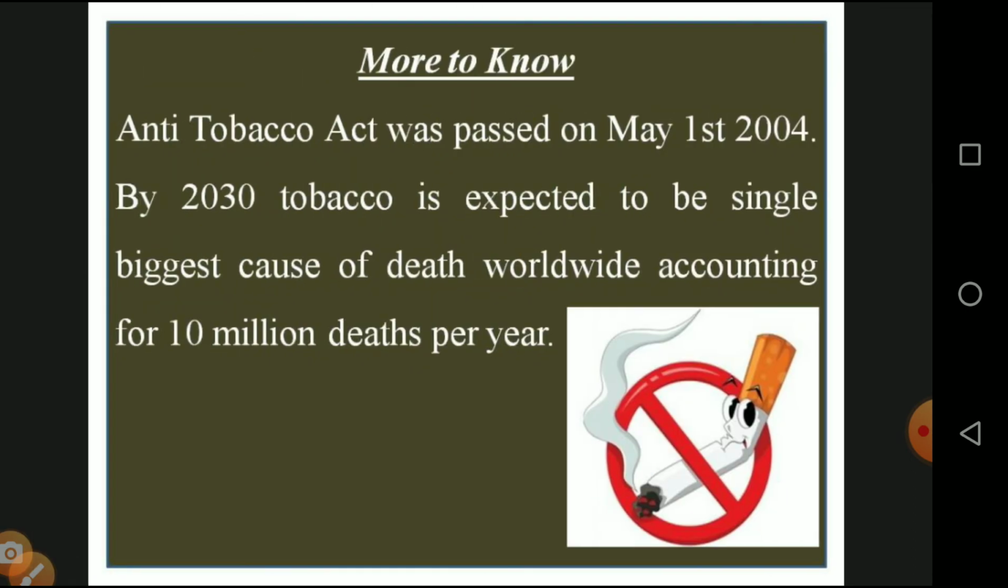One more question: the Anti-Tobacco Act was passed on May 1st, 2004. By 2030, tobacco is expected to be the single biggest cause of death worldwide, accounting for 10 million deaths per year. So we can see that plenty of people are using tobacco. By means of tobacco, 10 million people will die per year in 2030.